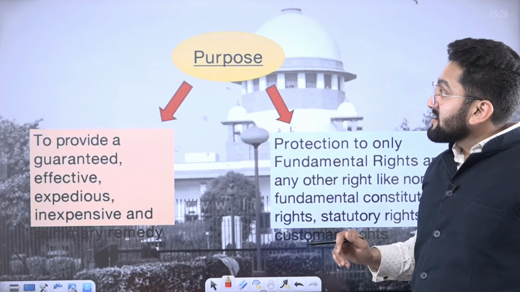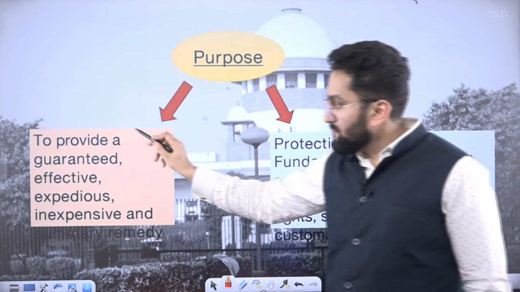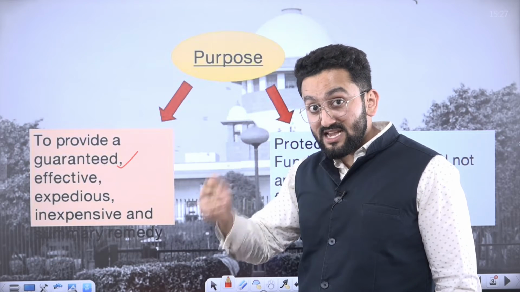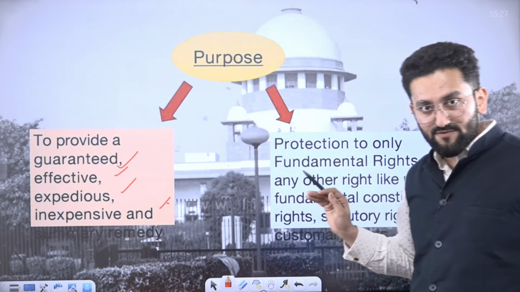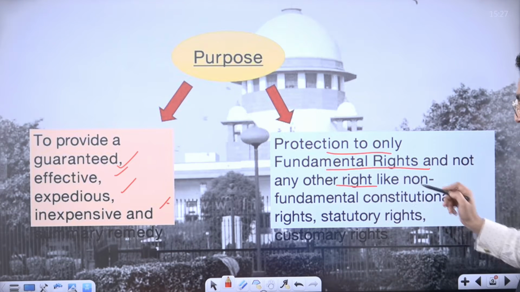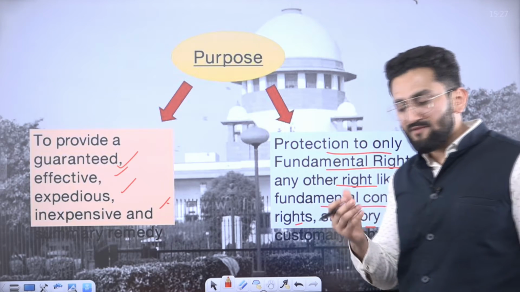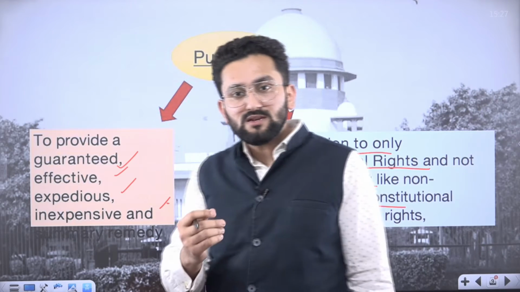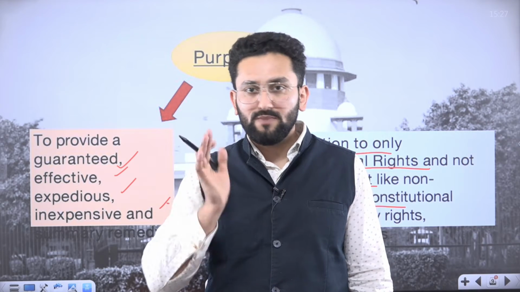Okay, now purpose. What is the purpose of Article 32? The purpose is that these fundamental rights are guaranteed, effective, expeditious, and inexpensive. The purpose was this: protection to only fundamental rights and not other rights, for example, non-fundamental constitutional rights and statutory rights. I am giving you another example. Consider you are given a right through a law made by Parliament.